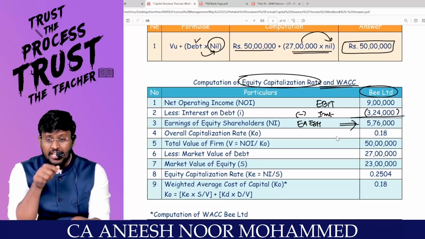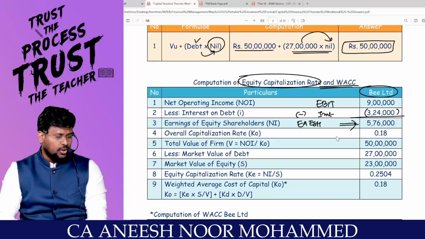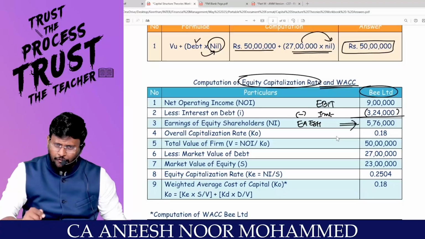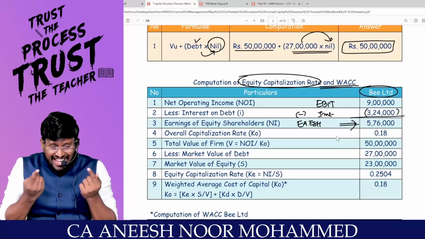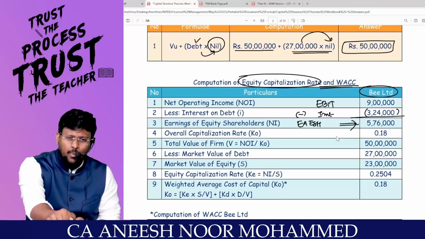But the KO of the levered firm is not given there. Immediately MM is asking whether there is tax or no tax. There is no tax. If there is no tax, the value of the levered firm is equal to the value of the unlevered firm. That means KO of an unlevered firm is equal to KO of a levered firm. Accepting. Are you agree with me? That means, my dear lovable students, I have to adopt the KE as the KO of an unlevered firm, and I have to adopt the KO of an unlevered firm as the KO of the levered firm.